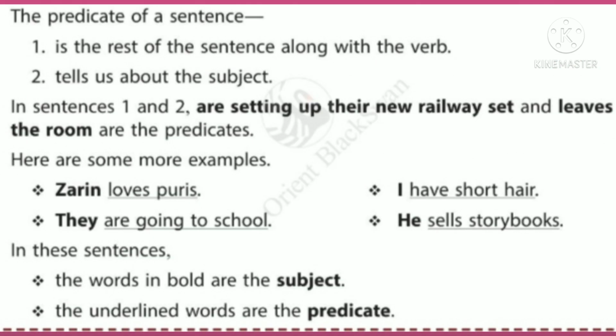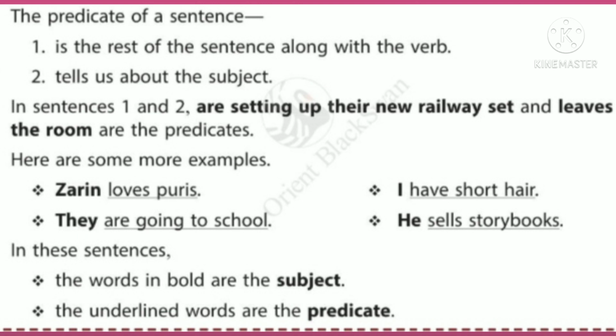The predicate of a sentence is the rest of the sentence along with the verb. We have already studied all this. I think all of you remember that. It tells us about the subject. In sentences 1 and 2, are setting up their new railway set and leaves the room are the predicates. Here are some more examples.